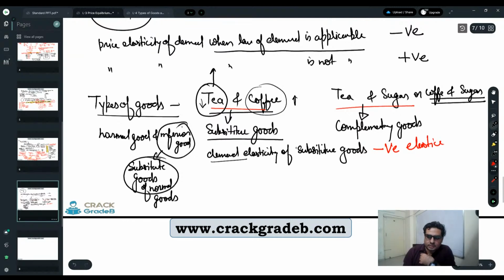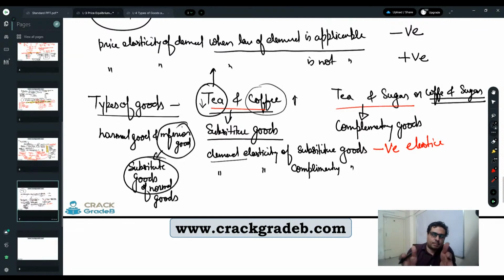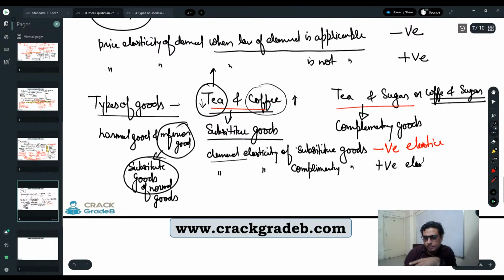Whereas if we ask about demand elasticity of complementary goods, it's very simple. If we increase the price of sugar, tea is also going to be costly, because in the preparation of tea, sugar is commonly used. So the price of tea is also going to increase. If the price of sugar and other ingredients of tea decreases, then the price of tea is also supposed to decrease. In that case, they have a positive elasticity.